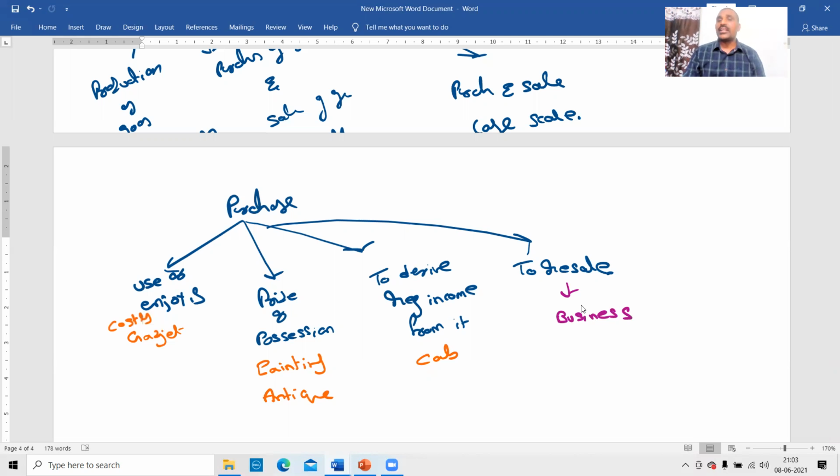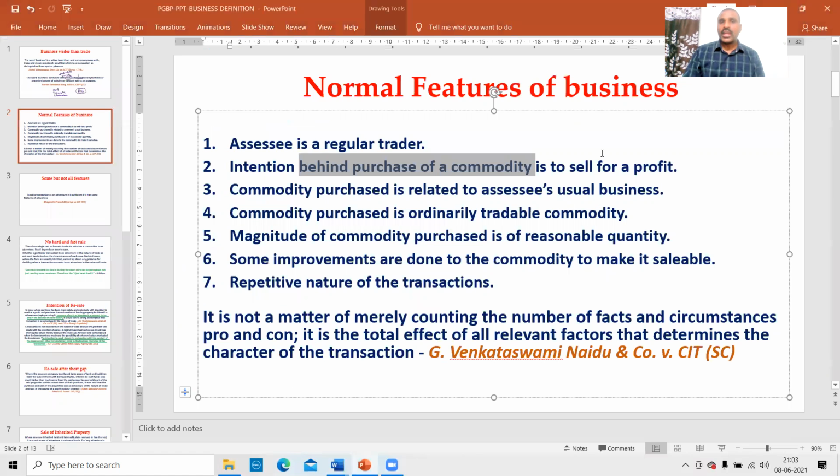Second point is intention behind the purchase: use or enjoying pride of possession, deriving regular income from it, or to resell. So these are the points. Intention behind purchase of a commodity is to sell for a profit. Commodity purchased is related to the assessee's usual business.